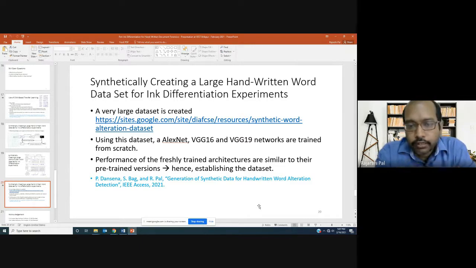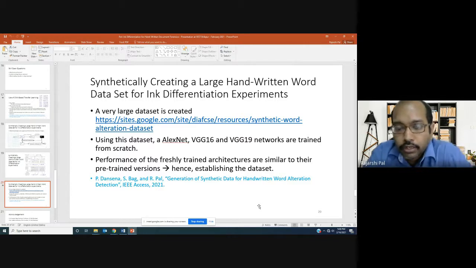The performance of these freshly trained architectures is similar to their pre-trained versions. Recall our initial experiment in our CBIP paper, where we used pre-trained AlexNet and VGG16 architectures and fine-tuned them for our problem using a small dataset which we created, and evaluated on that small dataset.